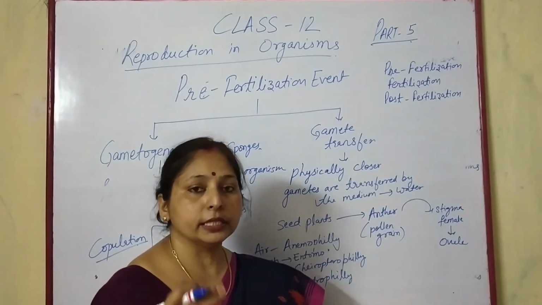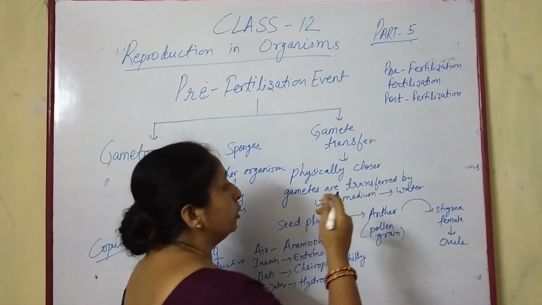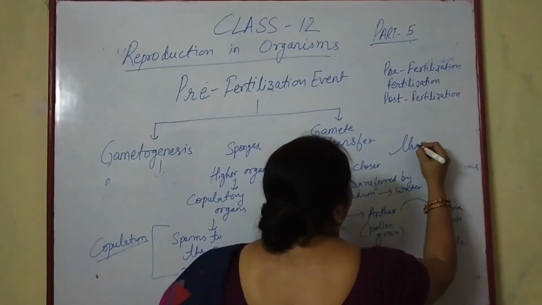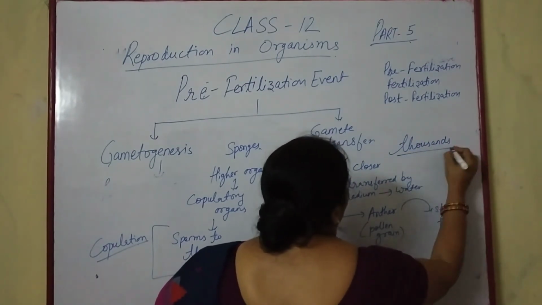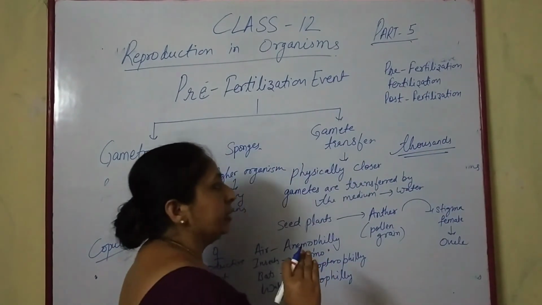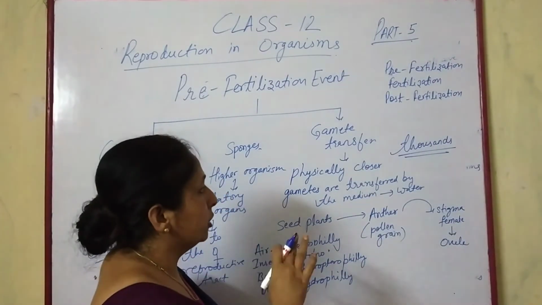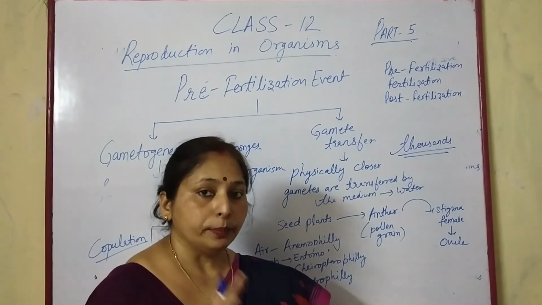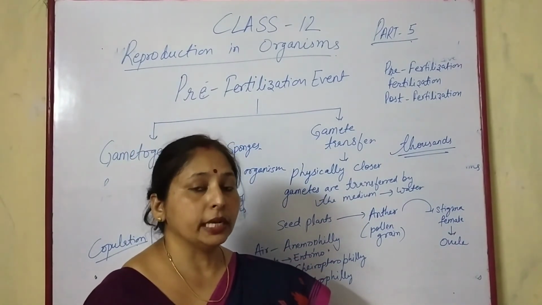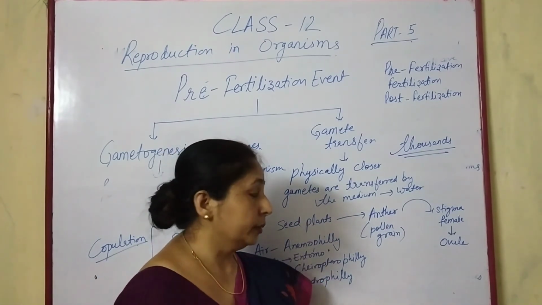To compensate for this loss, they are produced in thousands of numbers. The male gametes are produced in thousands of numbers because of the loss during the transfer of male gametes to the female by water, air or other medium.